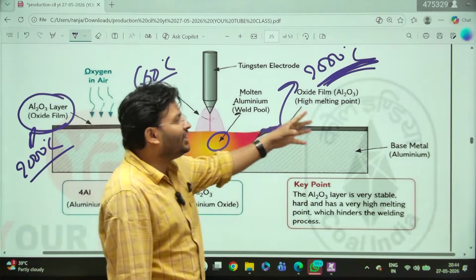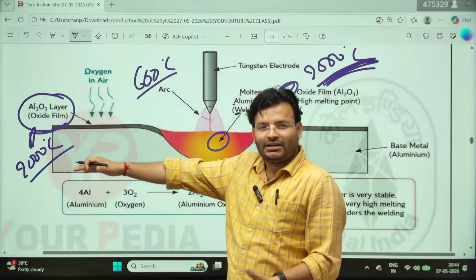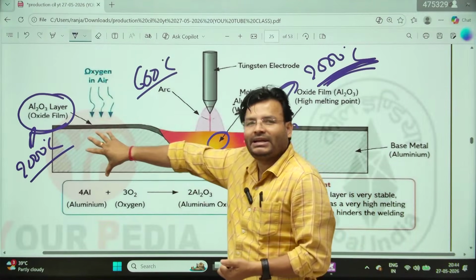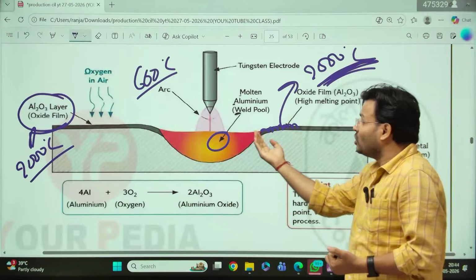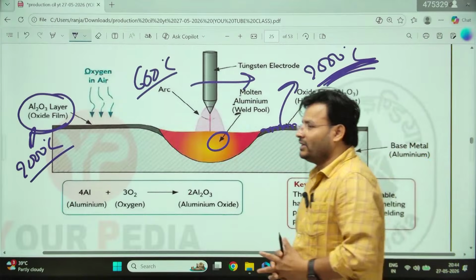So even in the interview they will ask why it is difficult. So we can say because of formation of oxide layer. They will ask what happened. So we can say, sir, no issue in the backward side, but issue in the upward direction, sir. A layer formed in the upward direction as well, sir, so when I go ahead with welding it will become difficult, sir. That's why it is the right answer.